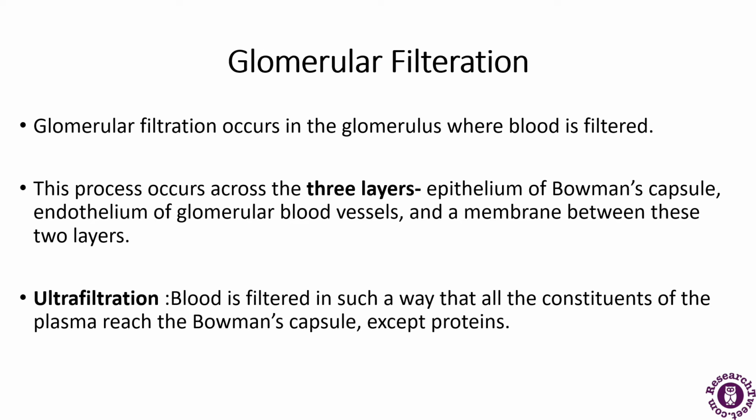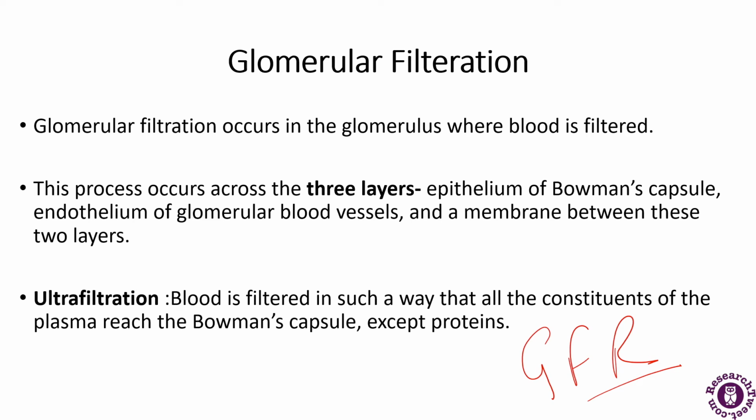In this process, the excess fluid and waste products are filtered out of the blood into the urine collection tubules of the kidney and eliminated out of the body. The amount of filtrate produced by the kidneys every minute is known as the glomerular filtration rate.